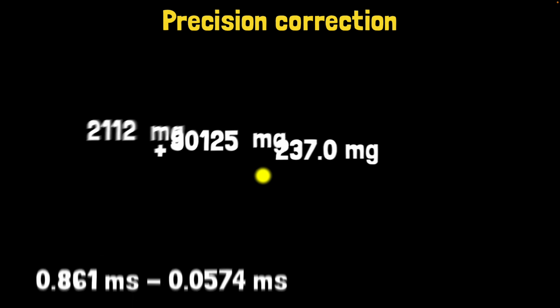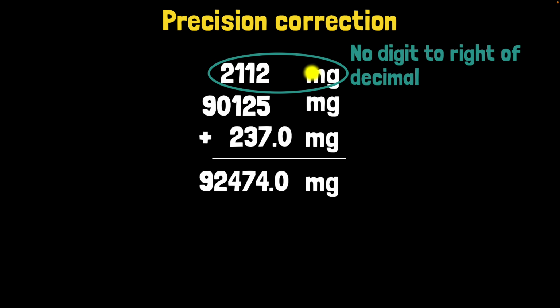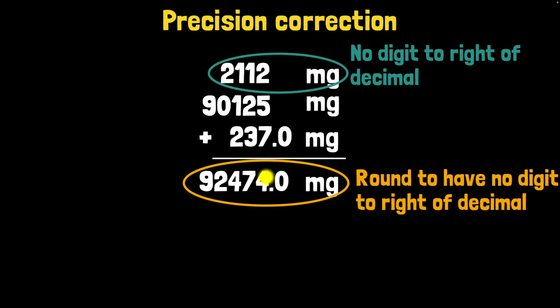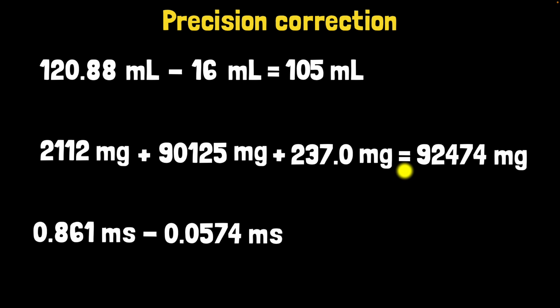All right, let's look at this one. Again, we plug this in our calculator to get this. Now, let's look at the digits to the right of the decimal. No digits to the right of decimal, no digits to the right of decimal, 1 digit to the right of decimal. So these two represent the fewest, you can take any one of them, but these two represent the least precision. So no digit to the right of decimal, which means our answer should also have no digit to the right of the decimal, which means I should round off this digit by looking at this digit. And when I do that, since this is 0, I just keep the same number. I round down. And so the digit stays put, and that's our answer. So that's our final answer over here, precision corrected.